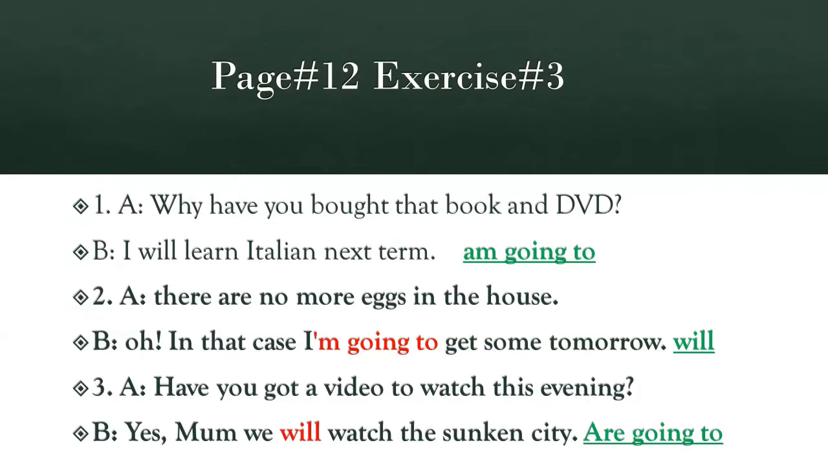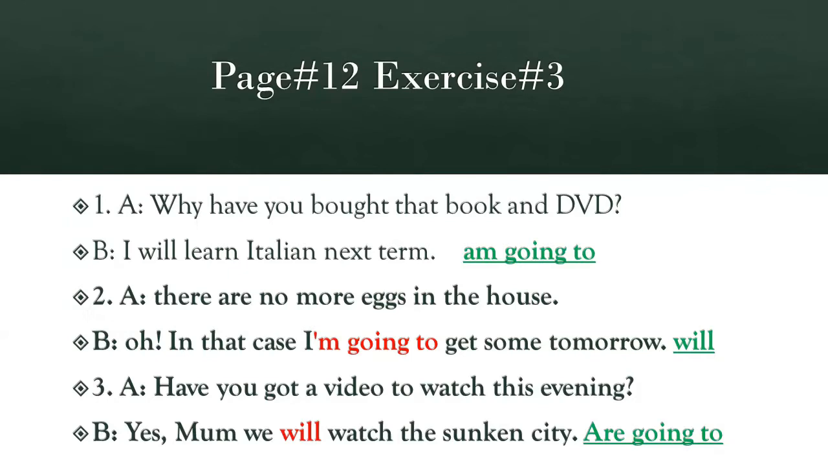We have read a few moments ago that when we talk about our planning for future, we use going to. We do not use will. The problem with this sentence is, he is saying, I will learn Italian. Will is not correct. Will is incorrect. Now tell me, how can we change this sentence to make it correct? Yes, we will write going to instead of will. I am going to learn Italian next term.